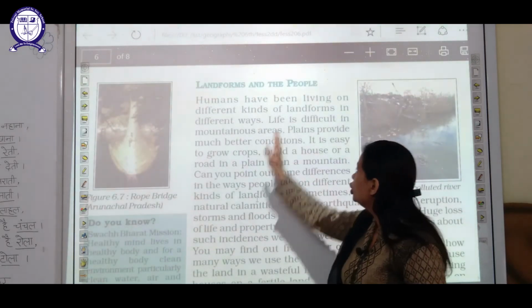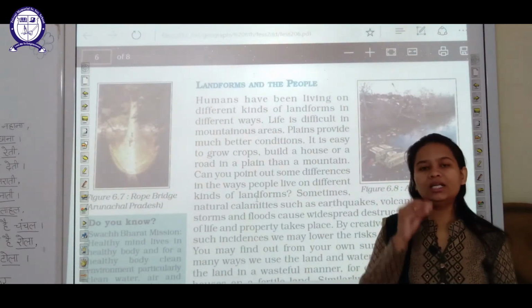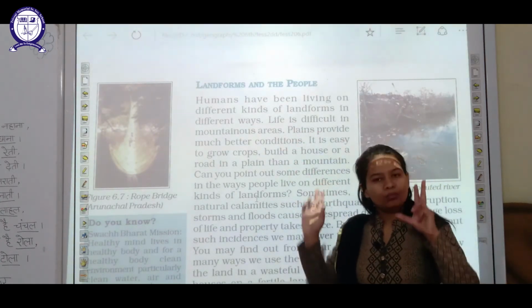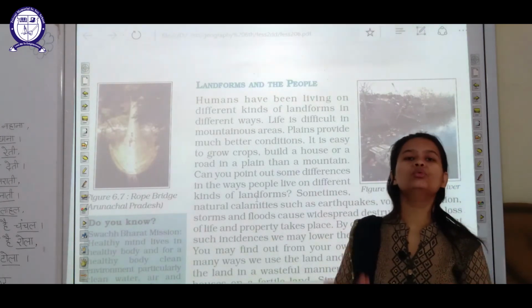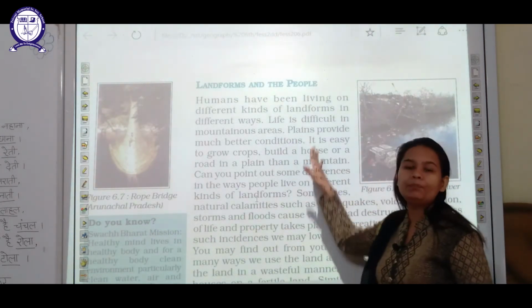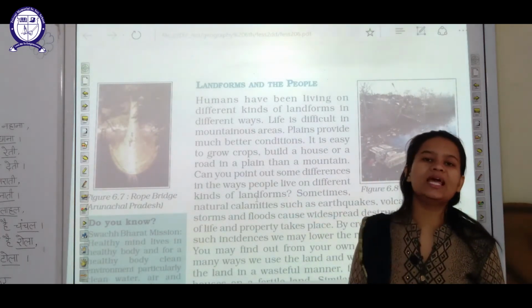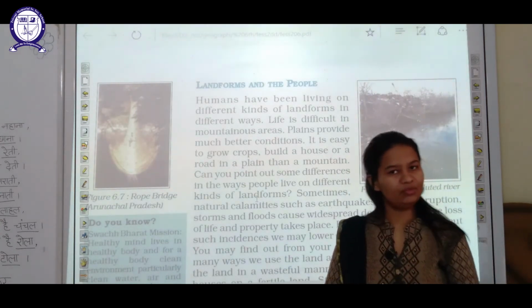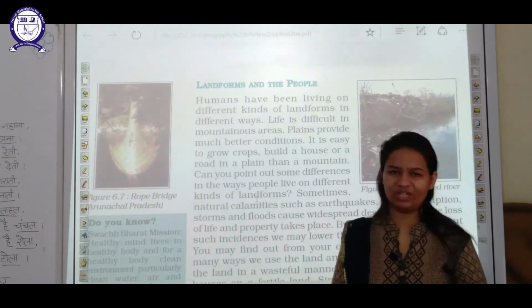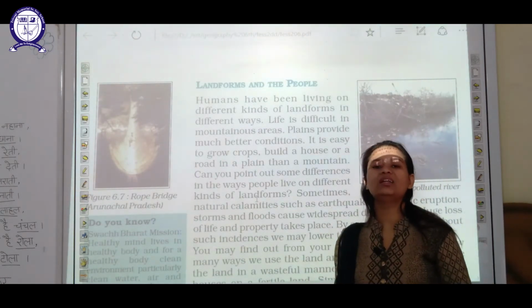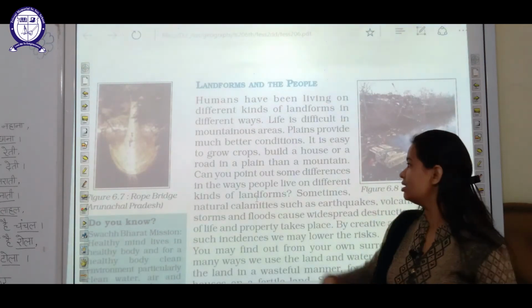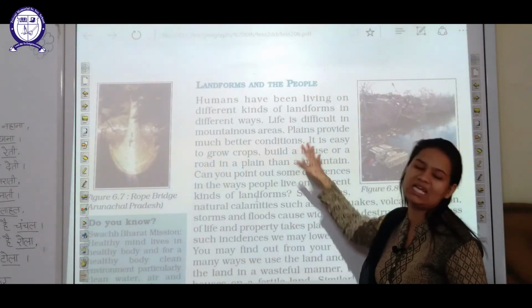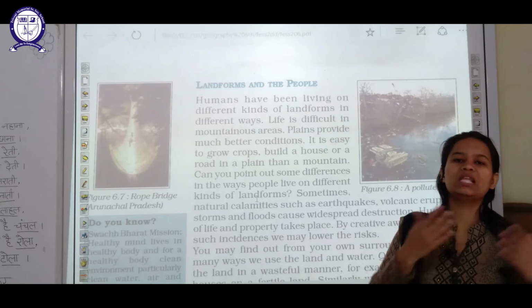Then the last one is landforms and the people. In the whole chapter I discussed this with you: the vast landform which is suitable for human habitation is the plains. Plains are the most populated landforms. The reasons are availability of water, availability of fertile land used for cultivation, and availability of technology, transport and communication. That is, all sorts of comforts and luxuries are present on plains. That is why most people prefer to live on plain landforms as compared to other landforms like mountains, plateaus, etc.